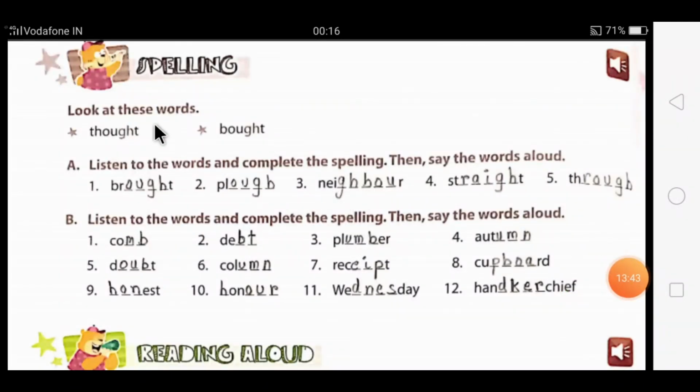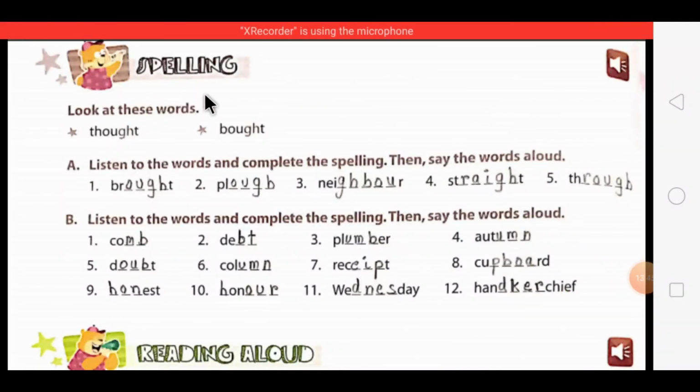So dear students, we are coming to the next part of the textual exercise, that is about spelling. In this, two types of spellings are given over here, that is thought and bought. In this, OUGHT and GHT are used over here. The spellings are somewhat the same. The first exercise is, you have to listen to the words and complete the spellings and then say the words aloud. The first word is brought.